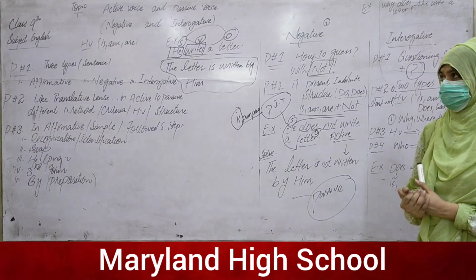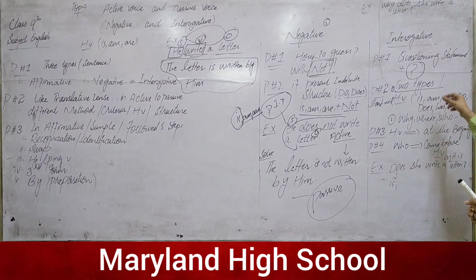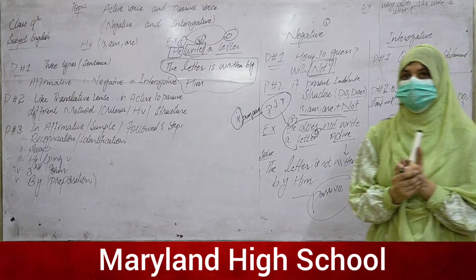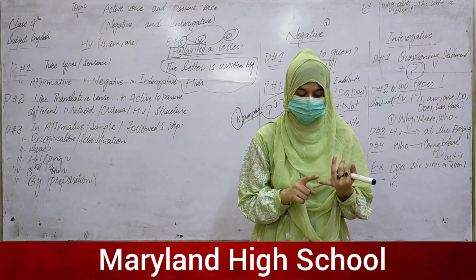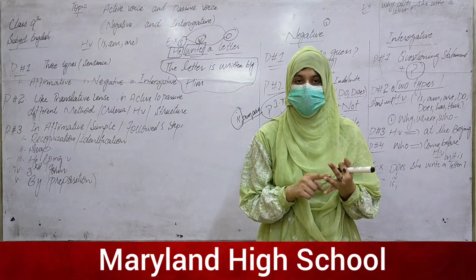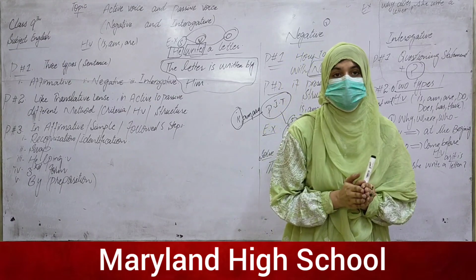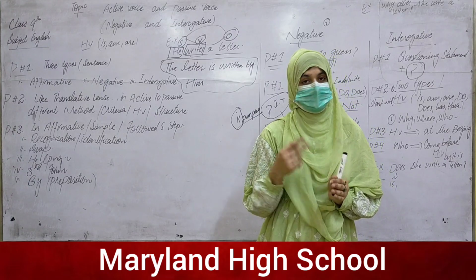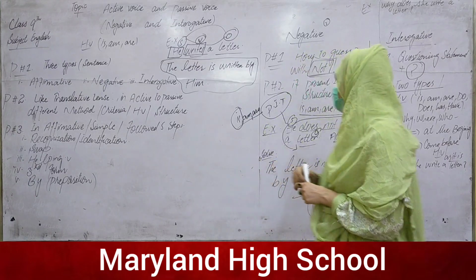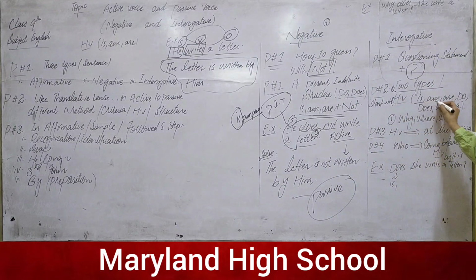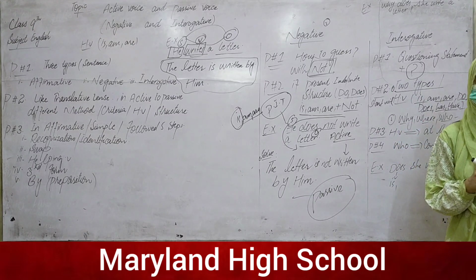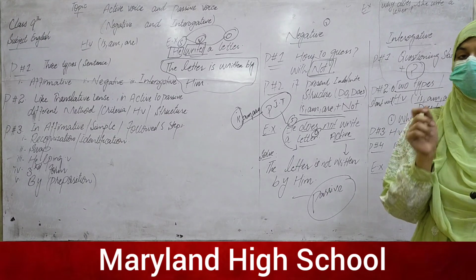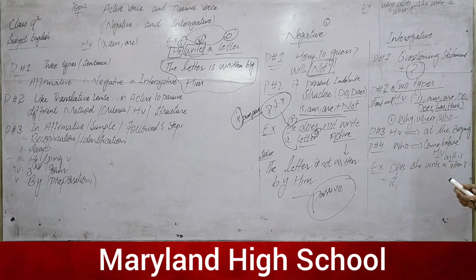What are the basics of the two types? Because we have two types. Sometimes our questions start with the helping verb: is, am, are. These are the two types of interrogative. Sometimes our question starts with is, am, are, do, does, has, have, and sometimes our question starts with why, where, who, which we call the wh family, which means that all those words that start with wh are called the wh family.